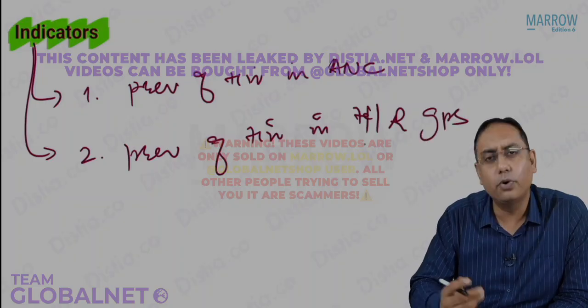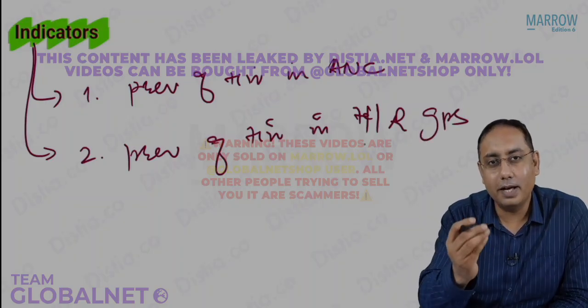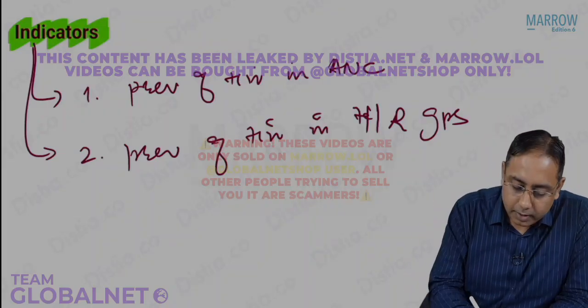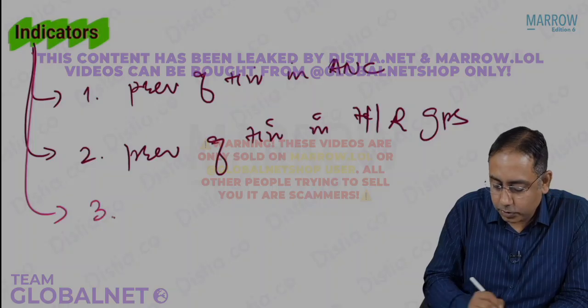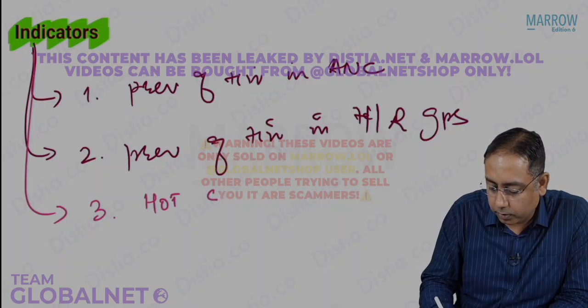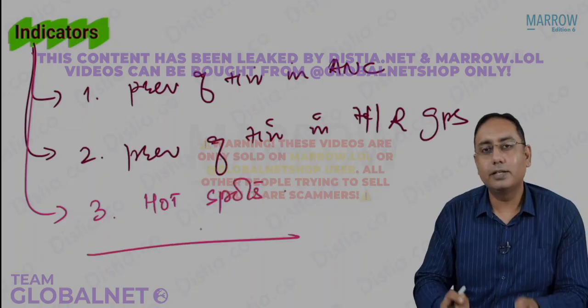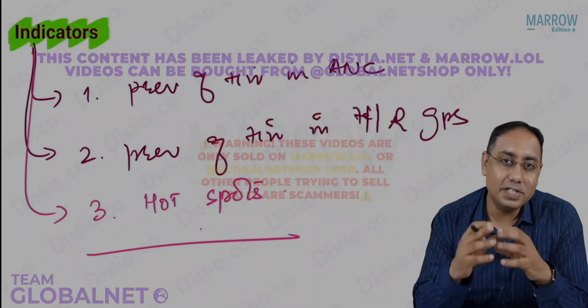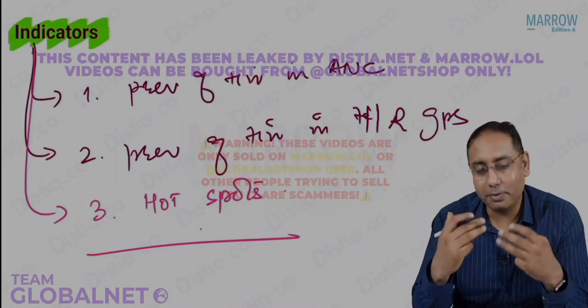What are the high risk groups? You already know: female sex workers, men having sex with men, the transgender group, and the intravenous drug abusers. The third indicator will also talk about the known or unknown hot spots. So these are the three important epidemiological indicators which are going to tell you about the HIV prevalence in our country. These are pretty important.